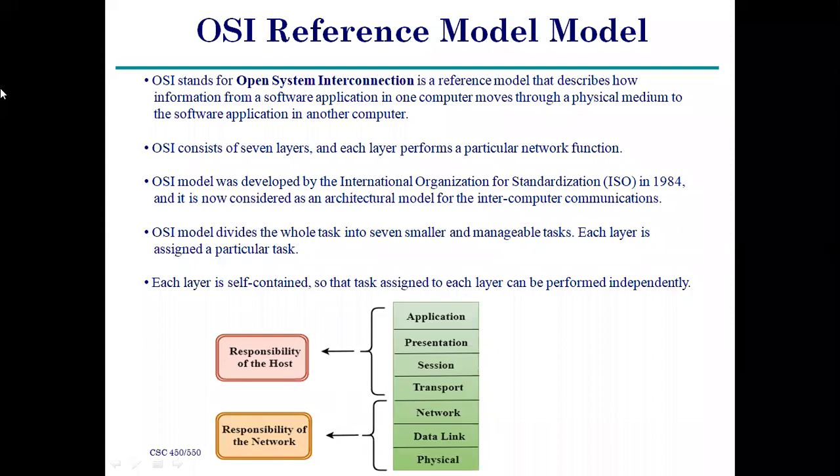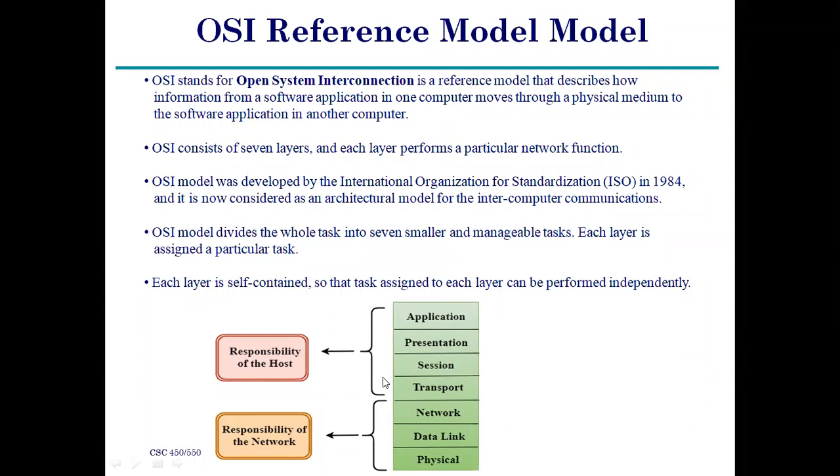In the OSI reference model, there are 7 layers. Each and every layer does its own task. At the end of the task, the information successfully reaches the destination, right? Here there are the application layer, presentation layer, session layer, transport layer, network layer, data link layer, and physical layer. The total 7 layers are available in the OSI reference model.